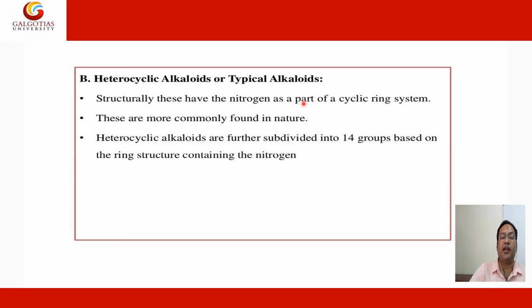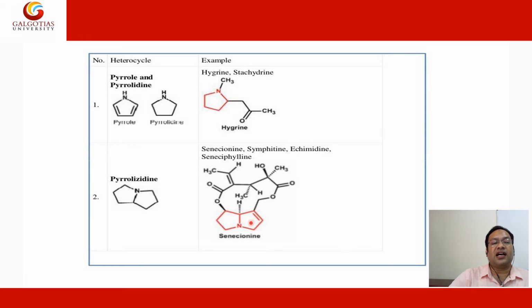heterocyclic alkaloids or typical alkaloids structurally have the nitrogen as a part of a cyclic ring. These are more commonly found in nature. Heterocyclic alkaloids are further subdivided into 14 groups based on the ring structure containing the nitrogen. These are the heterocyclic rings present in the different types of alkaloids. So first one is pyrrole and pyrrolidine. You see the pyrrole examples.